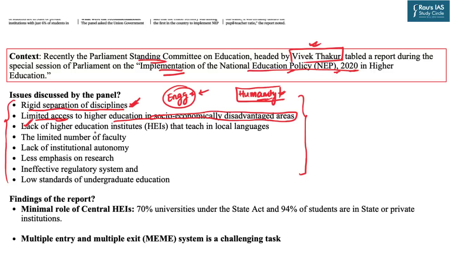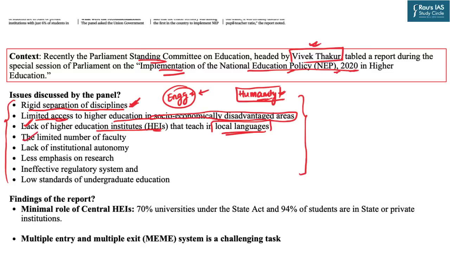Next is the lack of higher education institutions that teach in the local languages. Again, a very huge problem. There is still a significantly large proportion of students coming from the state boards, doing their 10th and 12th class in regional language mediums. As soon as they enter HEIs, they are forced to convert themselves into the English medium, which obviously hampers their learning activities as well as their outcomes.